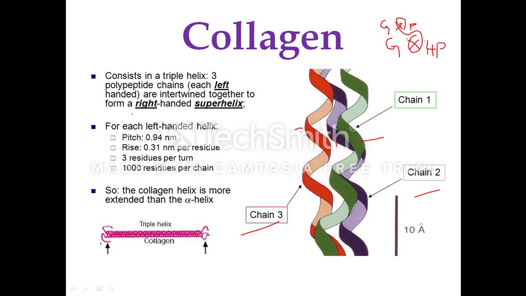Each left-handed helix has a pitch of around 0.94 nanometer, and a rise of around 0.31 nanometer per residue. There will be 3 residues per turn, as I told earlier, it's a tripeptide, and there will be 1000 amino acid residues per chain. Intrachain hydrogen bonds are absent. The structure is stabilized by steric repulsion of the pyrrolidine rings of proline and hydroxyproline residues.